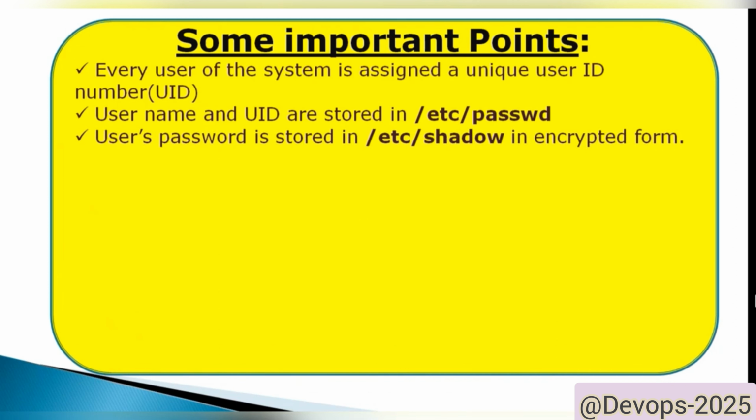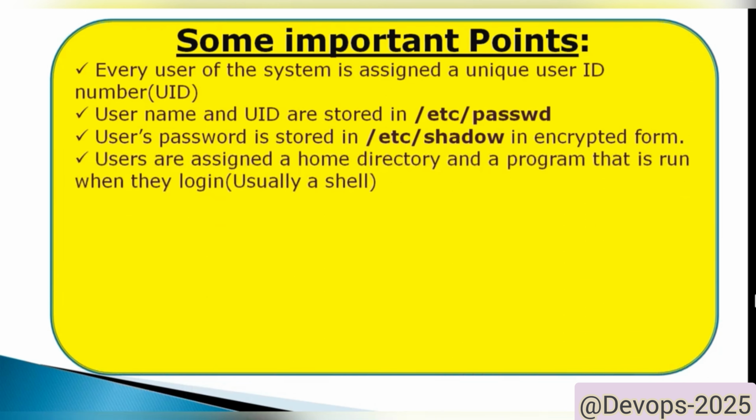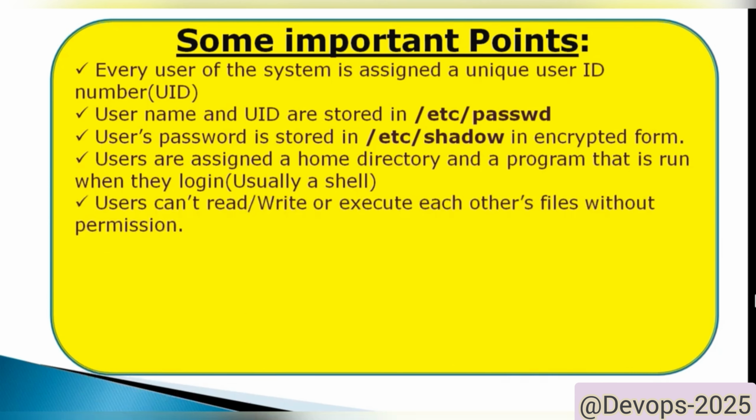And apart from that, once we create a user, there are three default things that will be created. One is a home directory. If we create users, those users are assigned a home directory and a program that is run when the user logs in, which is called the shell. Users cannot read, write, or execute each other's files without permissions. We need to provide the permissions to access another user's files.